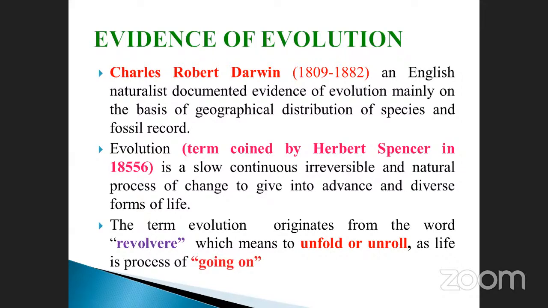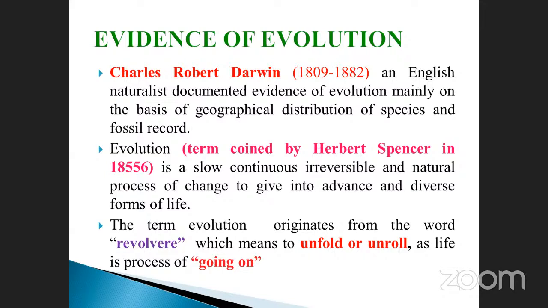Next, evolution. The term was coined, as we saw yesterday, by the scientist Herbert Spencer in 1856. Just consider 1856.